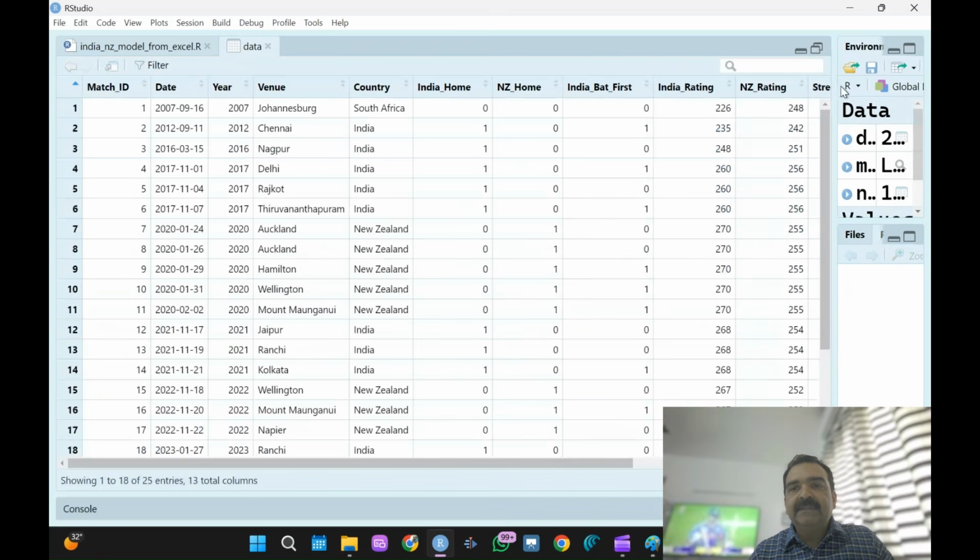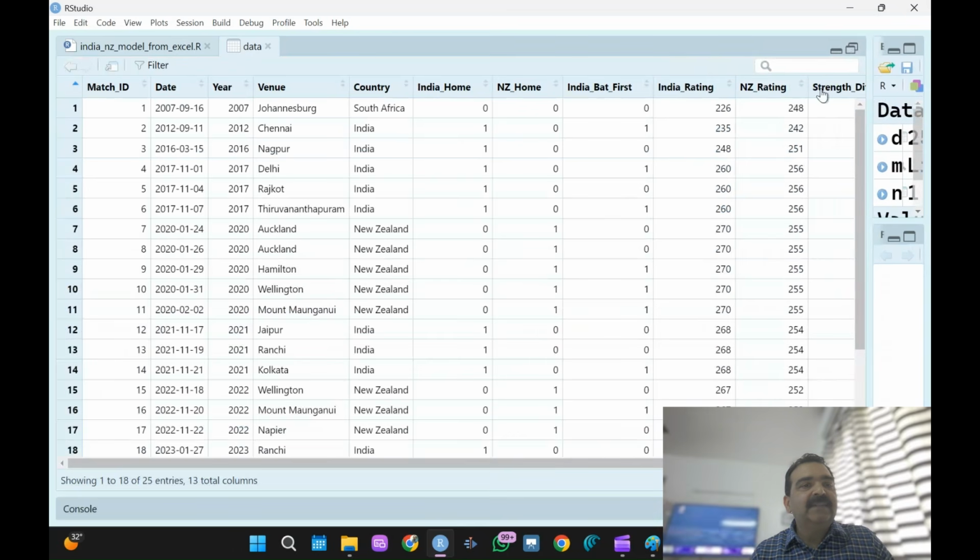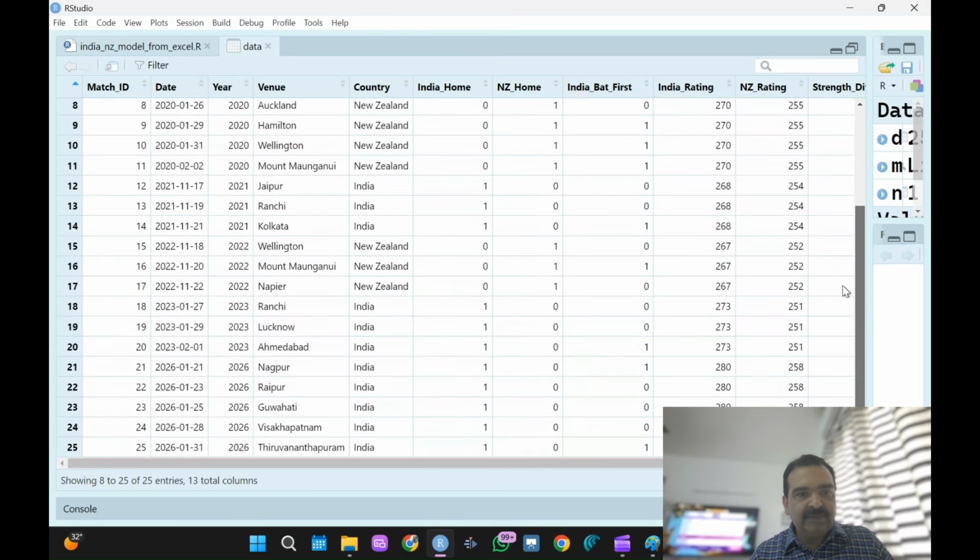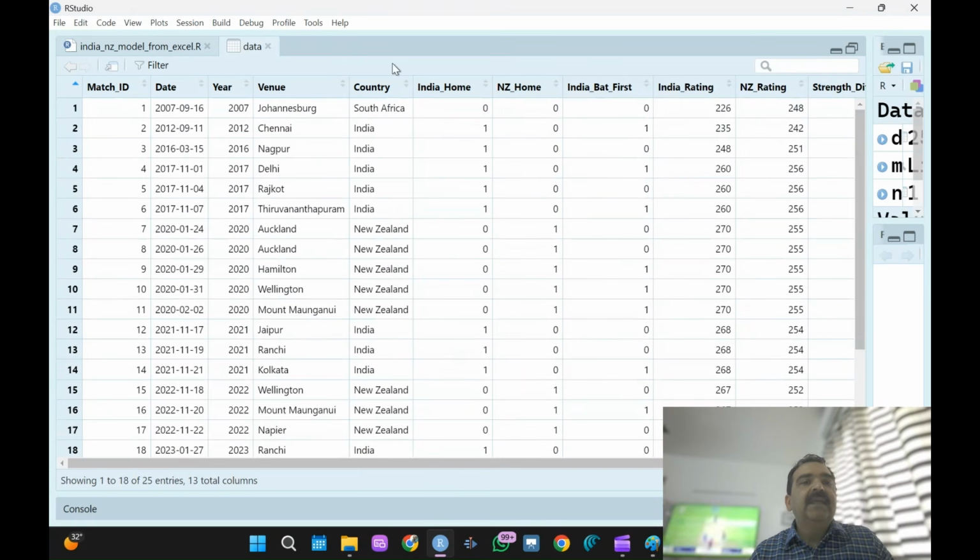So guys, let us understand this data a little bit. Match ID, the numbers are there. The date on which the match happened. Year is also there. I have taken the data till 2026, which is quite good. And the venue is there, and the country, and India home. That means if it is one, it is played in India, and if it is zero, it is not played in India. Like if it is played in New Zealand, obviously it is zero. And then New Zealand home, it is the opposite of India. Then India bats first. If India bats first, it's one. Otherwise, it is zero.